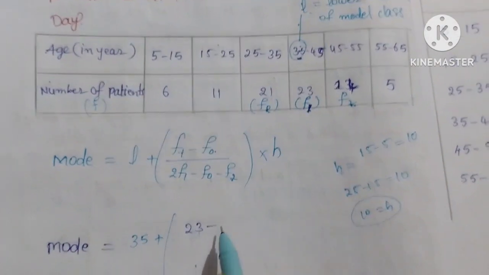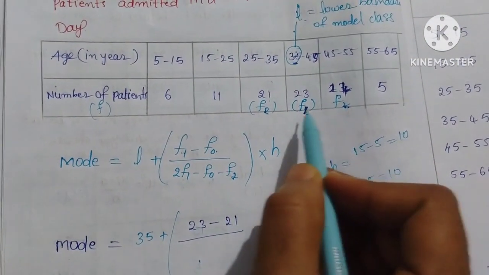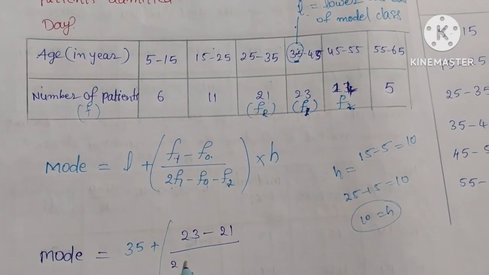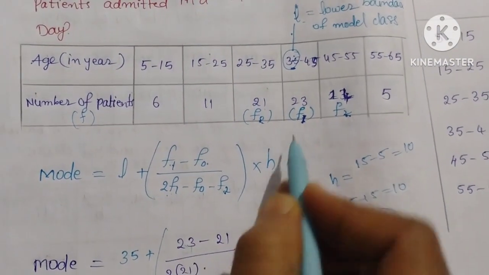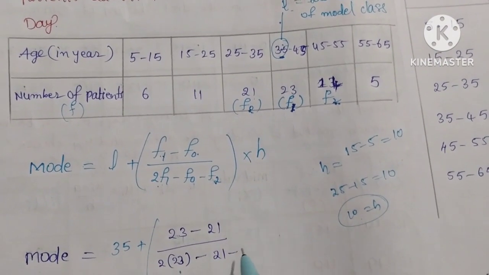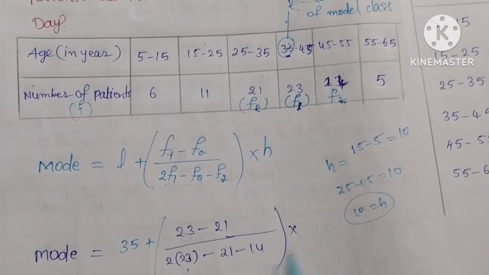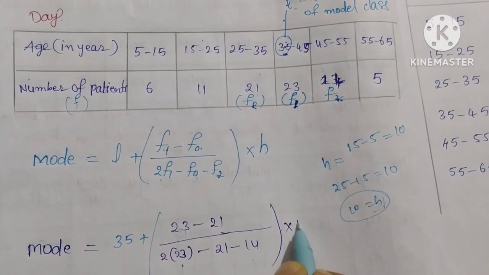Then minus F0, F0 is 21, by 2 into 23 minus F0, 21, minus F2, 14. Again we have to multiply with the class interval H, that is 10.